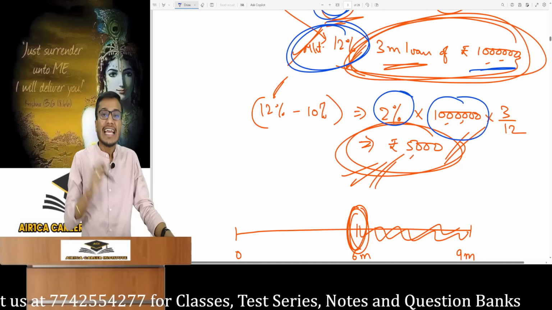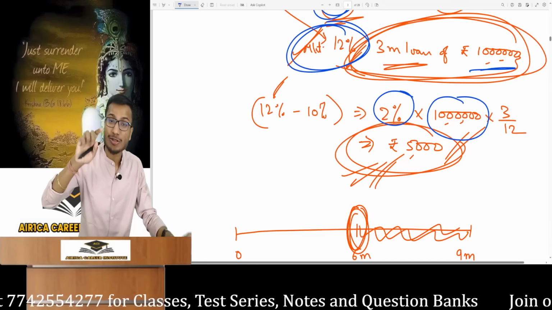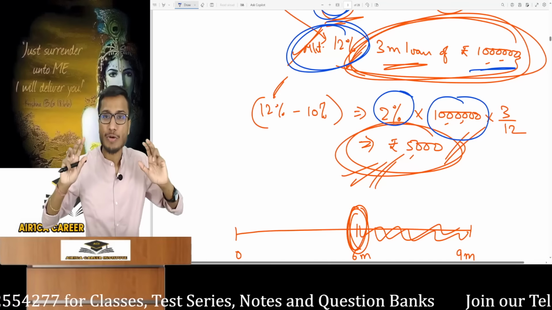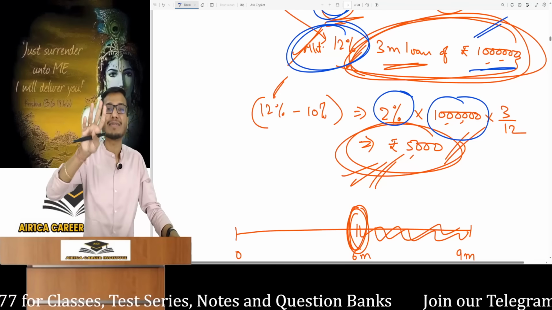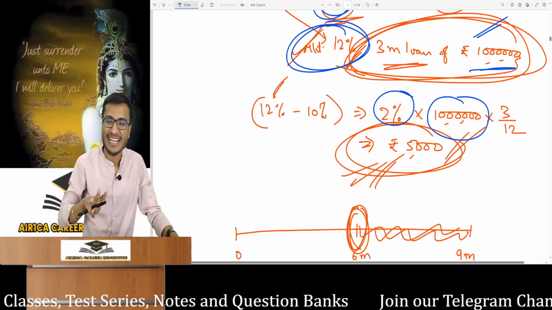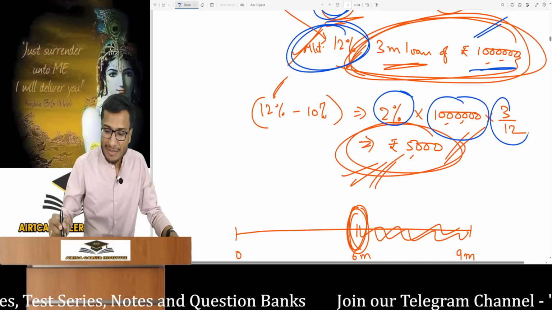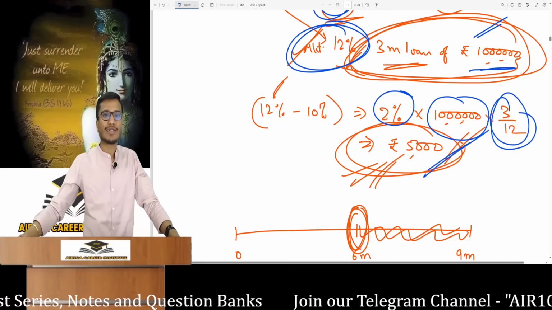That's it. What is interest rate? It's always per annum. So I have 2% per annum benefit on interest rate. But we were talking about a 3-month loan, and we were simply betting on a 3-month loan. So into 3 by 12. This means you have a gain of 5,000.